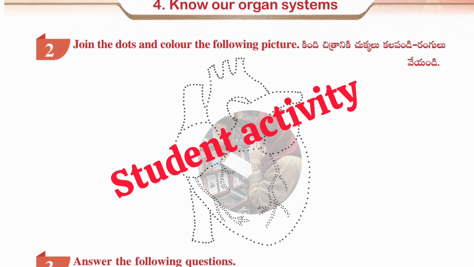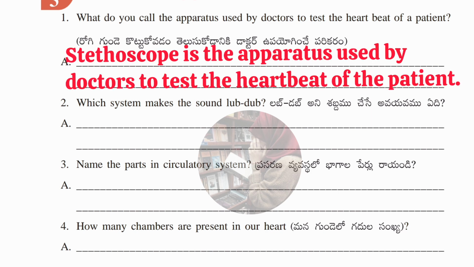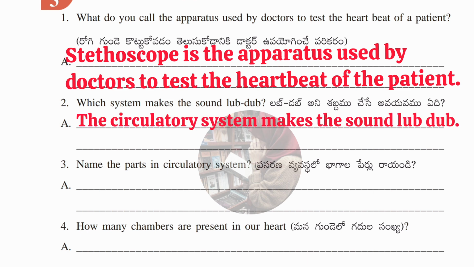Now we'll see the next Roman, that is answer the following questions. So first question is, what do you call the apparatus used by doctors to test the heartbeat of a patient? Answer, stethoscope is the apparatus used by doctors to test heartbeat of the patient. Let's see the second question, which is, which system makes the sound lub dub? Answer is the circulatory system makes the sound lub dub, which means the heart.